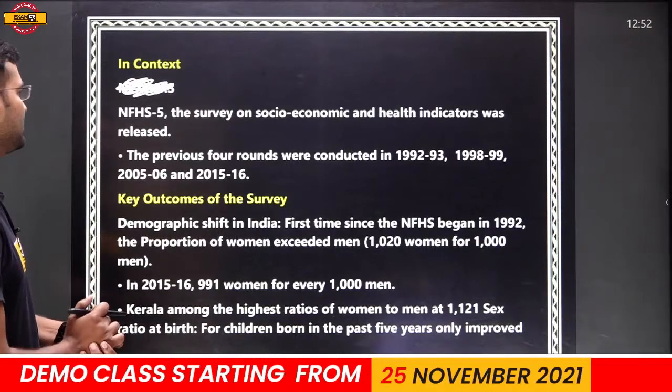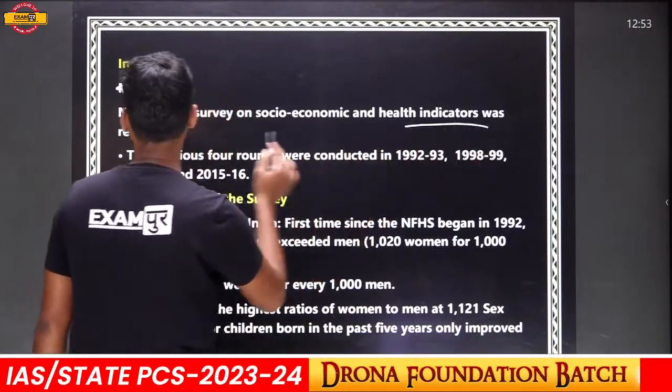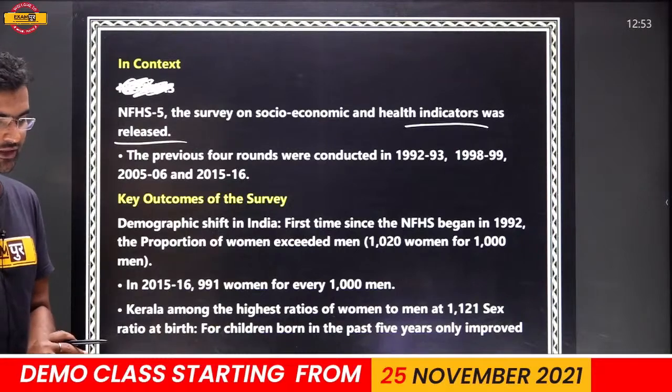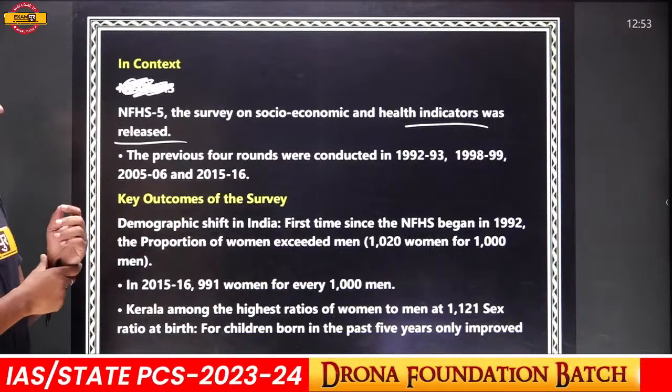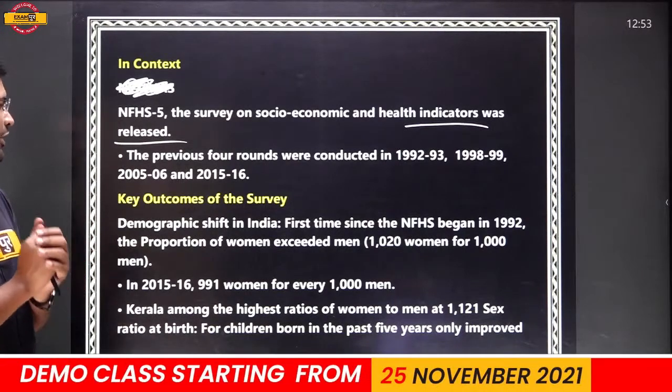National Family Health Survey 5th. The survey on the socio-economic and health condition indicators was released. The previous 4 rounds were conducted in 1992-93, 1998-99, 2005-06 and 2015-16.